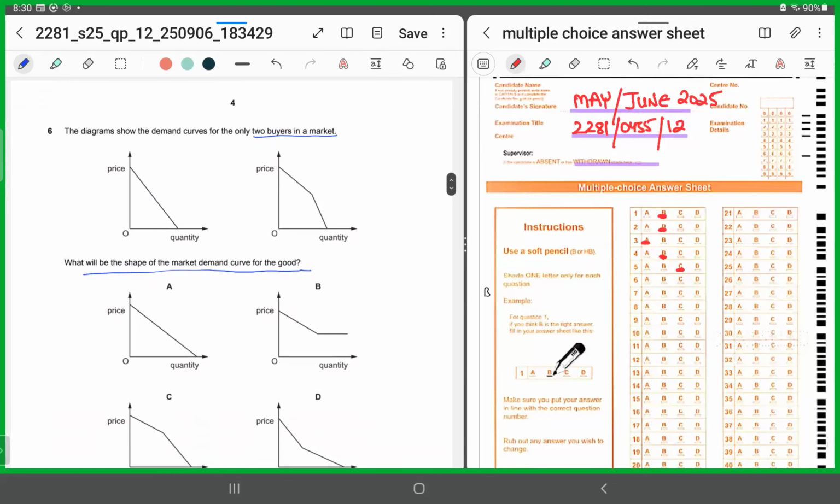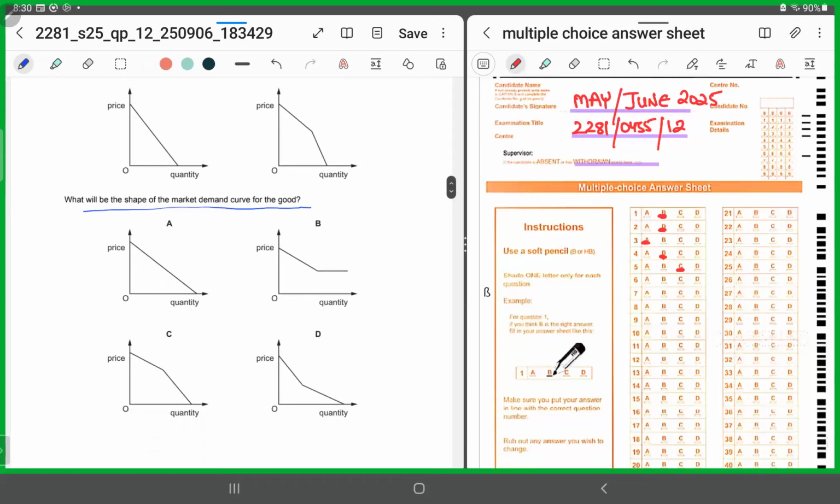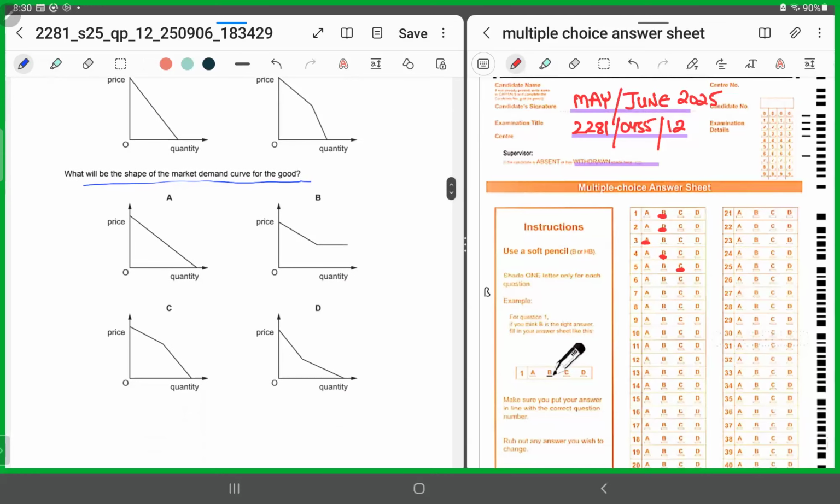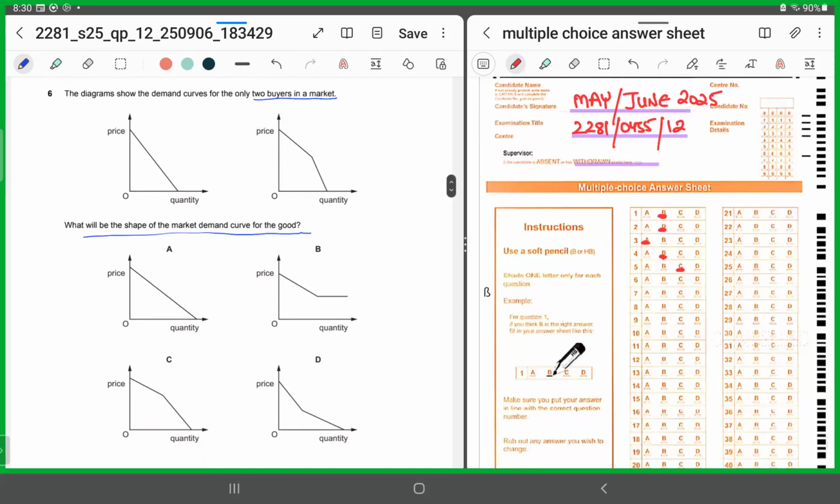So we'll add the shape of both the first curve and the second. And then we'll determine out of these four options available, A, B, C, and D, which do you think would be the most suitable? If you look at option A, obviously by looking at the shape, it cannot be A because B is not in this shape, right? For household B, for buyer B, it was not like that.